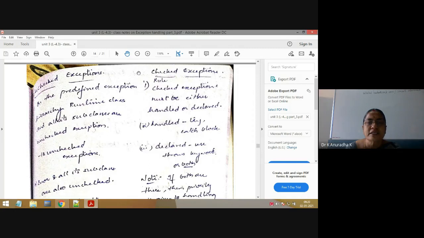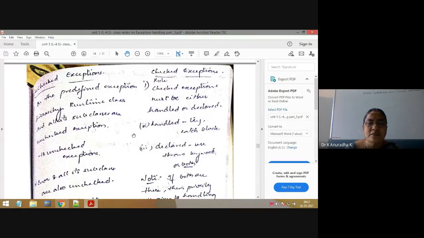Again, this calling method can handle that exception, or again it can delegate the responsibility of handling that exception to its calling method. This concept is nothing but exception propagation. This is also very, very important. So in any method, if a checked exception is raised, there are 2 ways for that method.